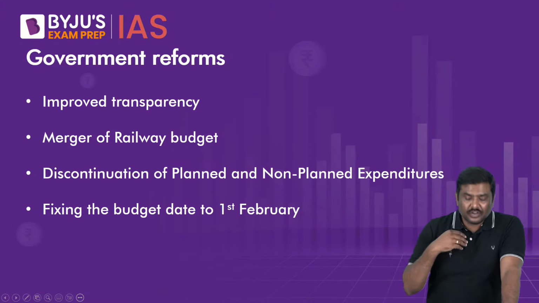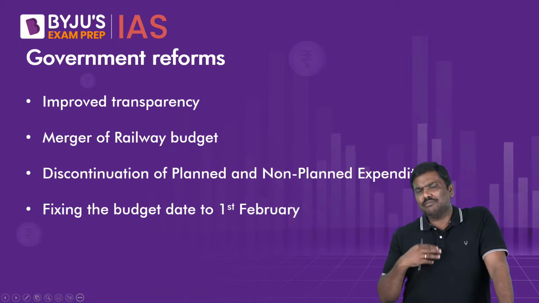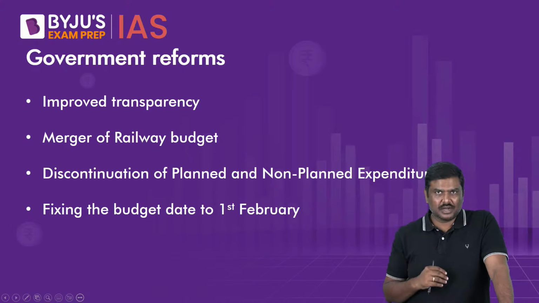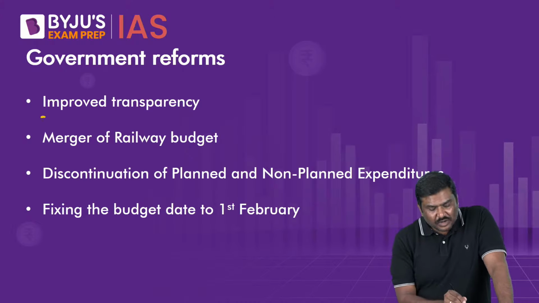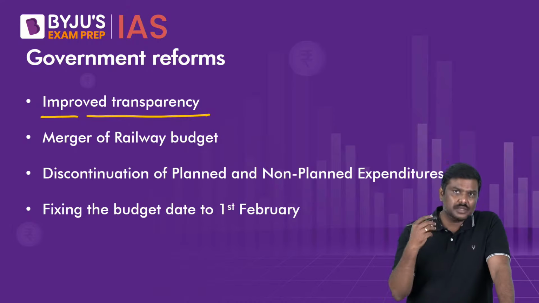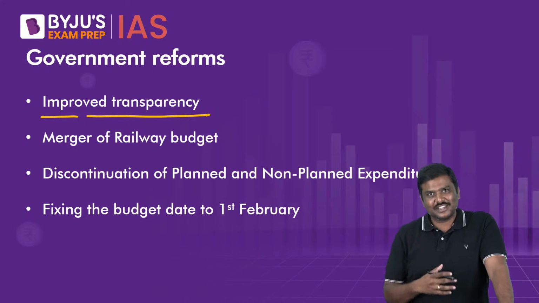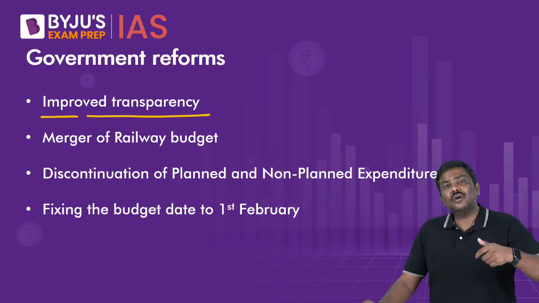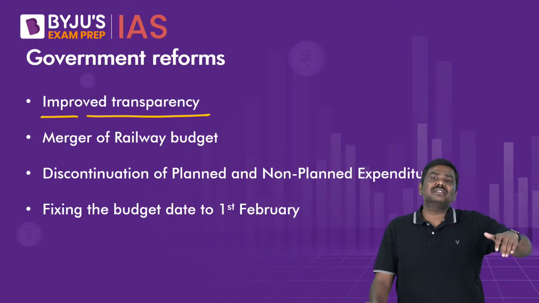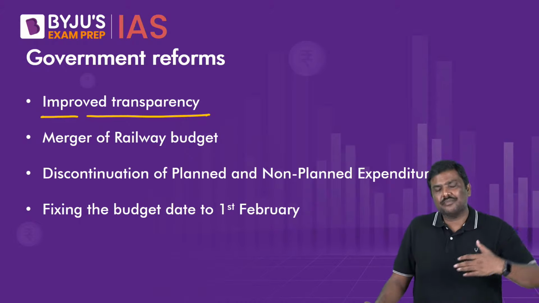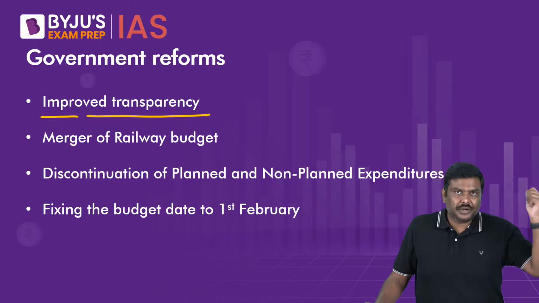Now, what reforms have been implemented by the government to improve the fiscal policy in the domestic market? One, Government of India has introduced the concept of transparency. Introduced in the sense, government has taken various reforms in recent times, which you can simply say will promote transparency in the system. Sir, for example, what?